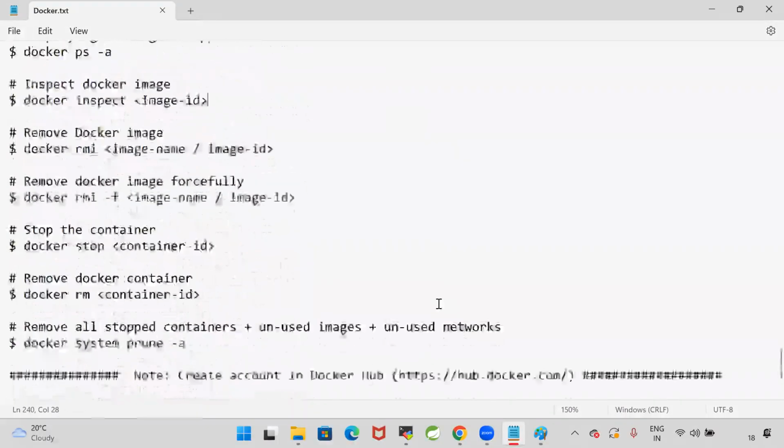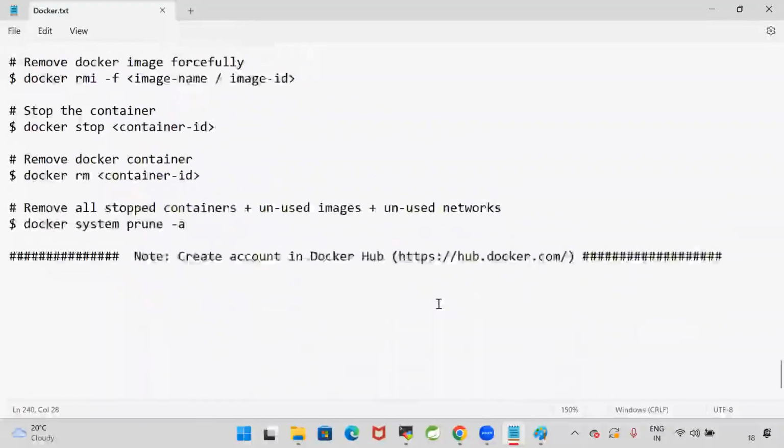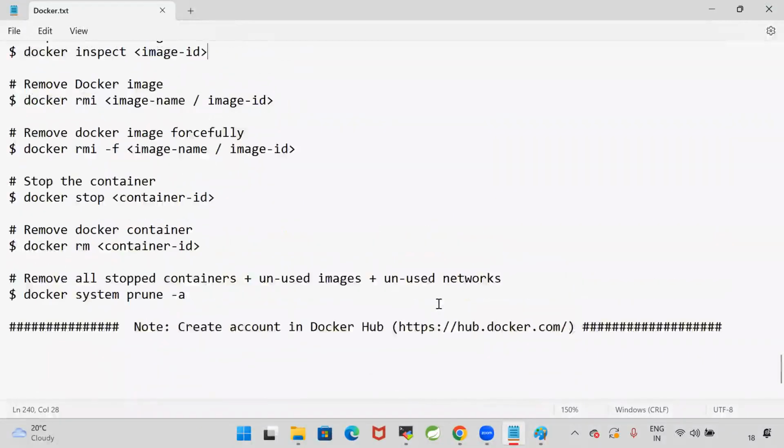Yeah, hi, sir. This is Paulomi here. How can I create the Docker account? How can I find your repositories? How can I get to see the Ashok IT repositories? No, you can't see my repositories. Everybody will have their own account, right?